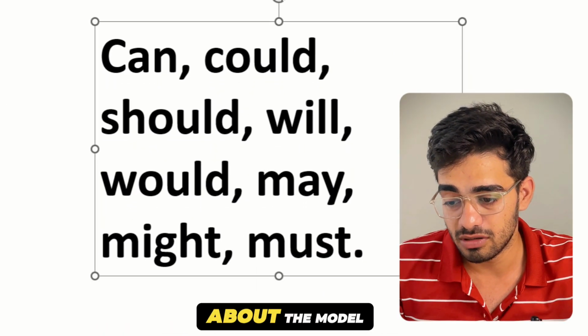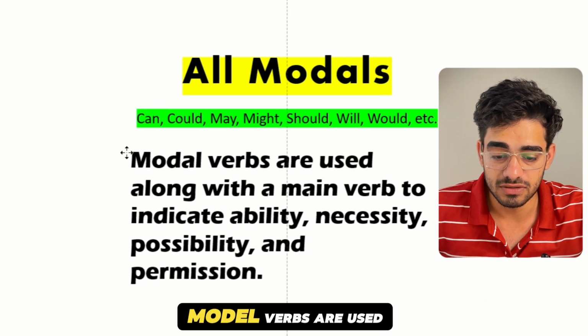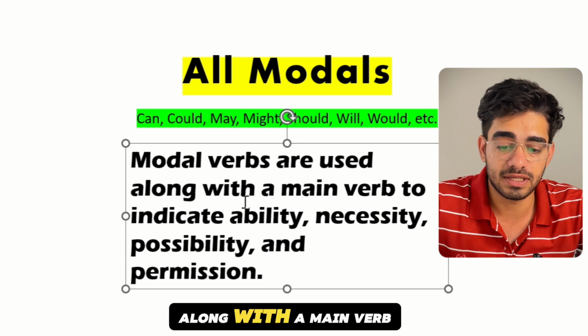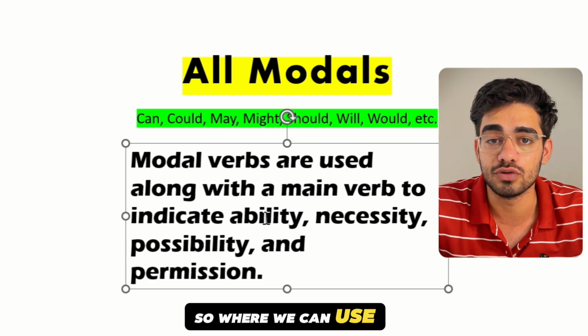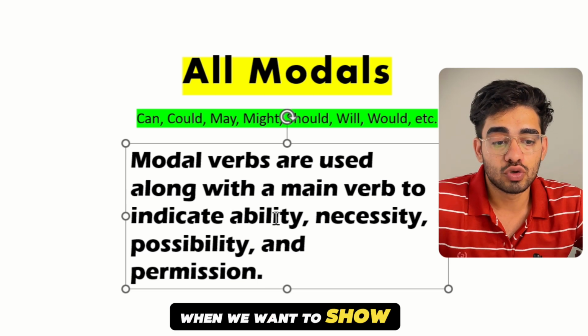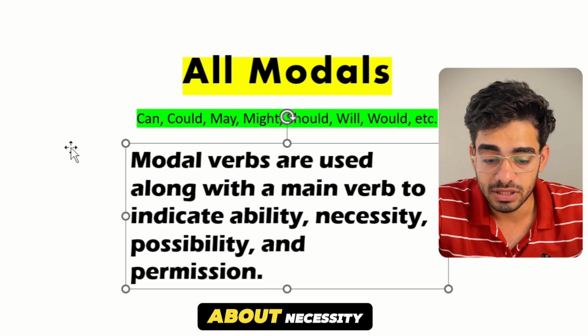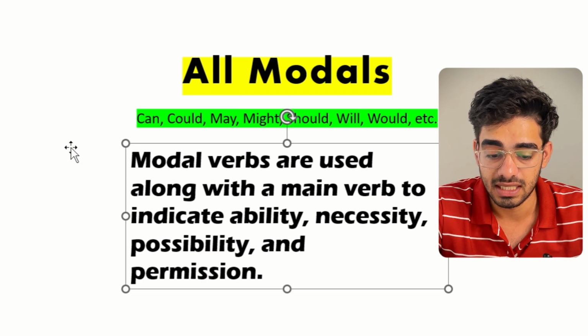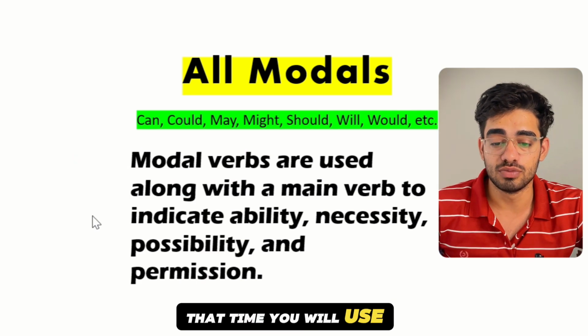Modal verbs are used along with a main verb to indicate ability. When we want to show something about ability, necessity, possibility or permission, that time we will use modals.